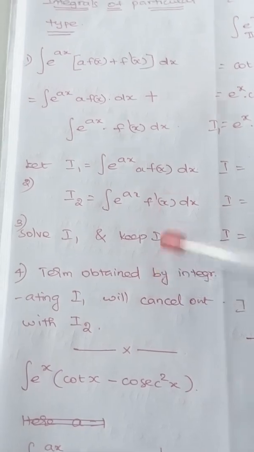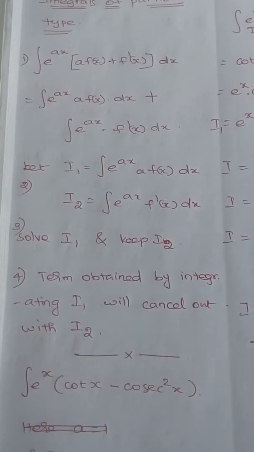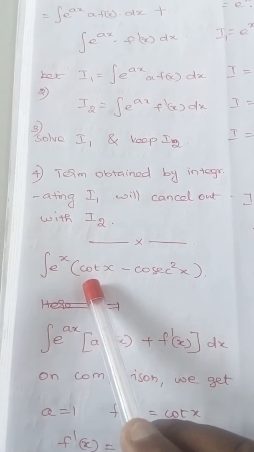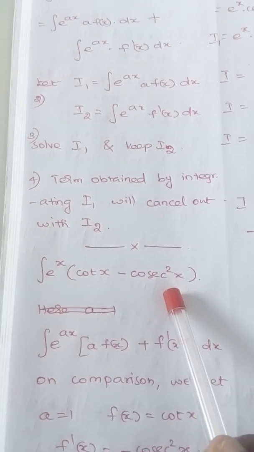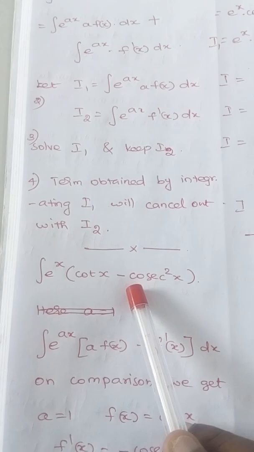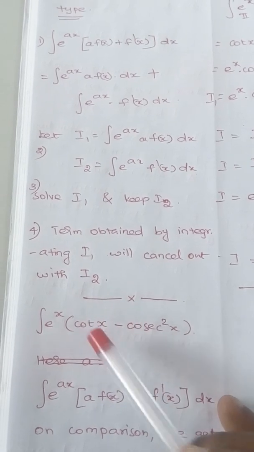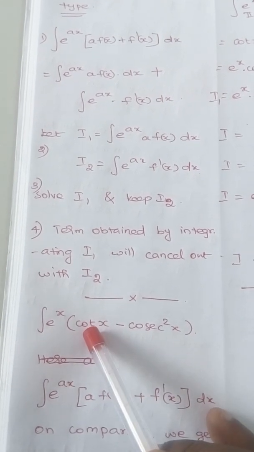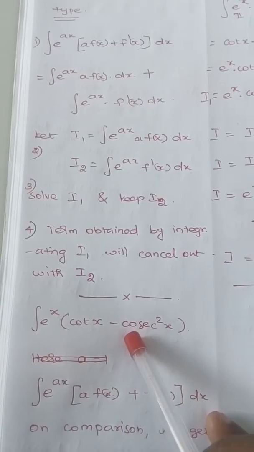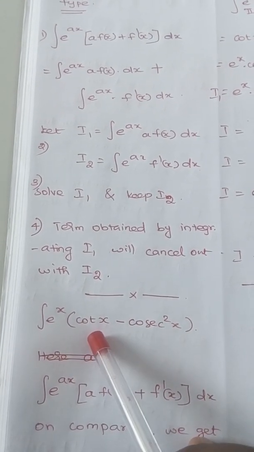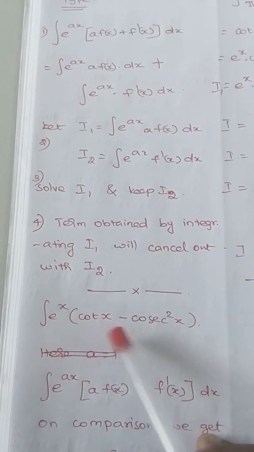I will explain this concept through an example. I'll take this example. Here the question is integration of e power x into cot x minus cosecant square x. First we need to confirm that the question is of this form. You just check the derivative of one function. Check the derivative of cot x, whether you are getting this cosecant square x. Otherwise check the derivative of cosecant square x, whether you are getting cot x. So you need to check with both.